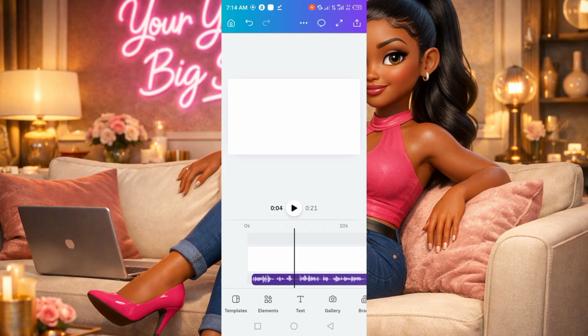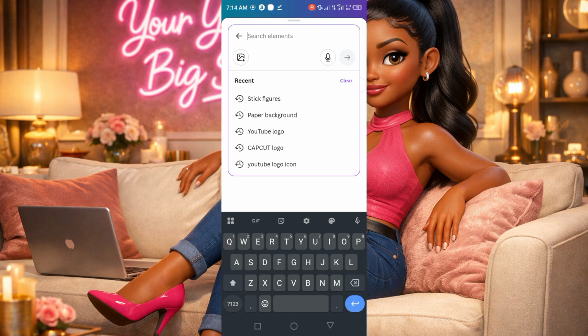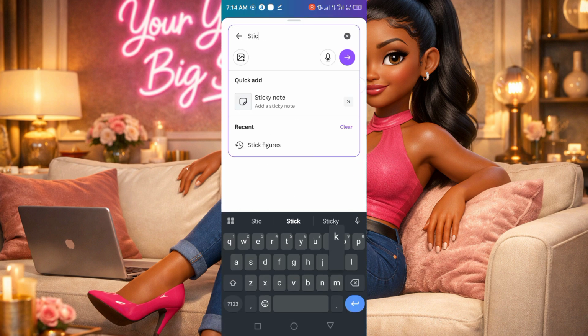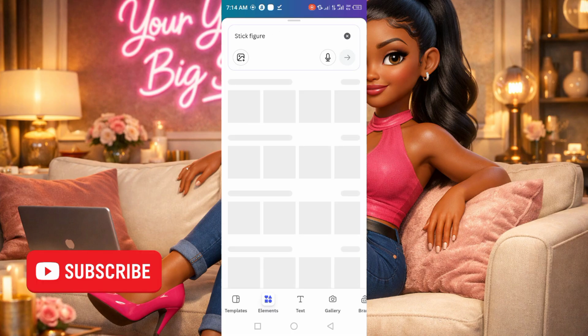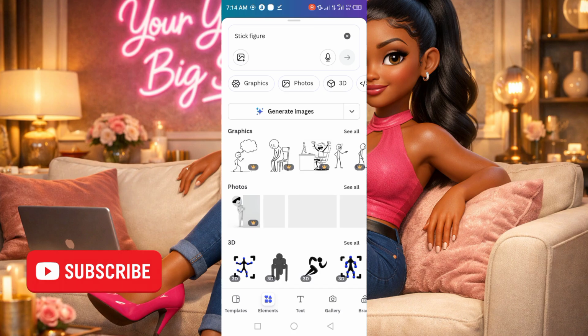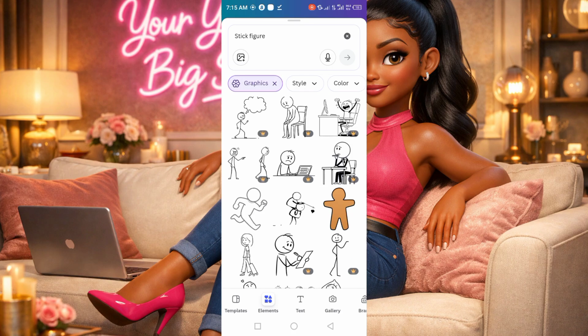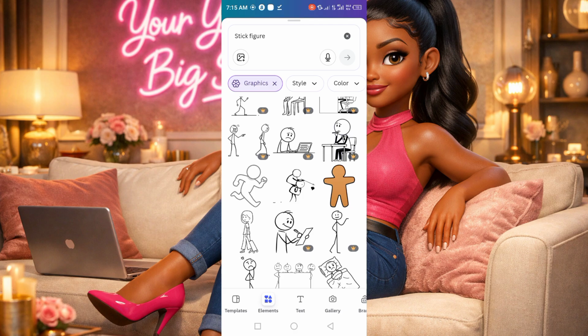Alright, now that we've imported our audio, the next thing is to go to these elements and search for stick figure. Then we now have to go over to their graphics, which is here. Then you will see it.